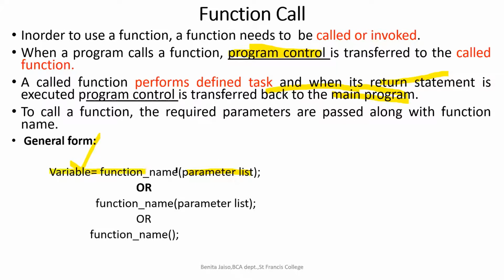If you have only the function name with the parameter list, what does this indicate? It doesn't have any return value. It is having only the arguments passed. So function name is mandatory, whereas passing arguments and having a return value are optional. This is another example. Here we have no return value and no arguments, so we will be just calling it with the name of the function. So when I'm seeing the notes, I should be seeing 3 examples, the general form of writing the 3 ways of calling the function.